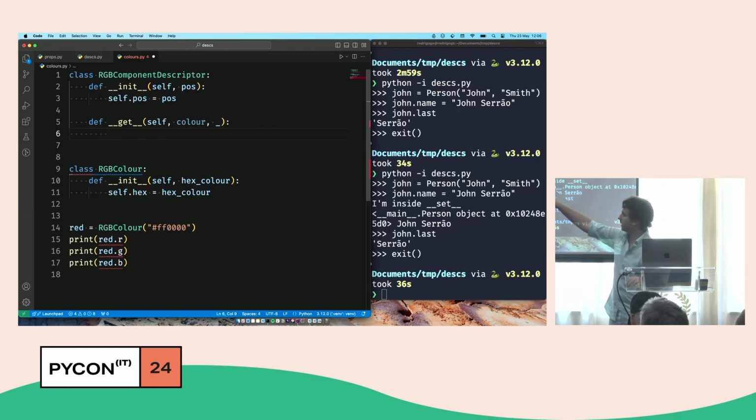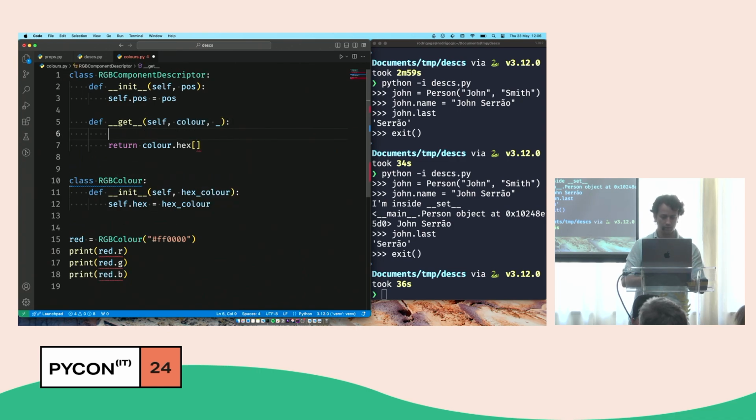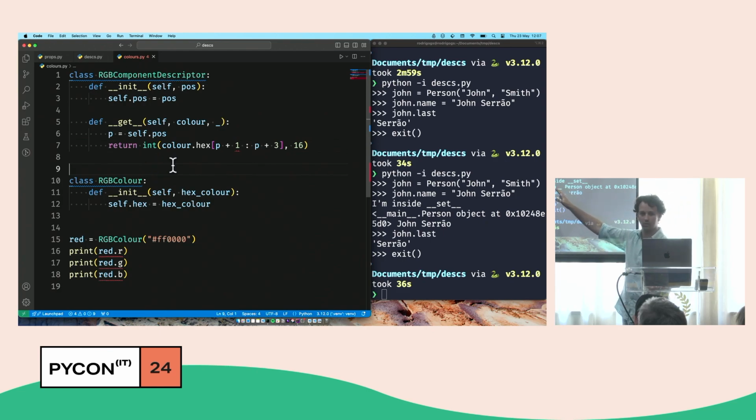Now, how do I get the appropriate component inside my descriptor? Well, I need to make use of the position. And so I'll do return color.hex, and let's slice it. I can't type a lot here because otherwise it's going to go off the screen. So let's do self.pos, and so this should be p+1, p+3. And now let's turn this into an integer, because why not? 16. Everyone comfortable with this piece of code?